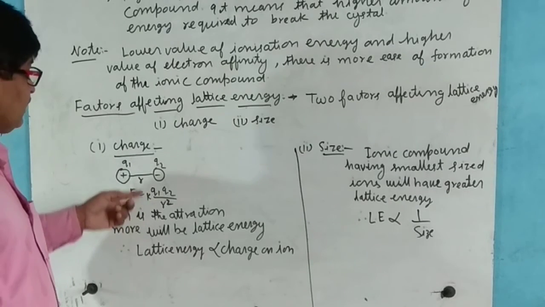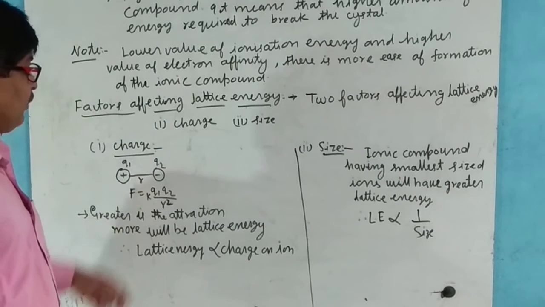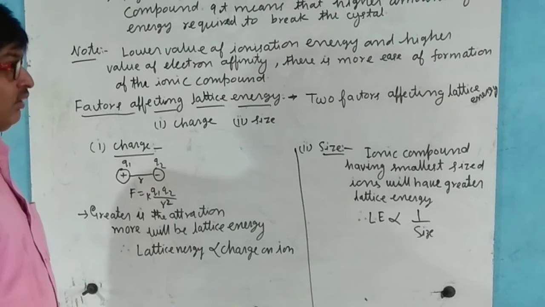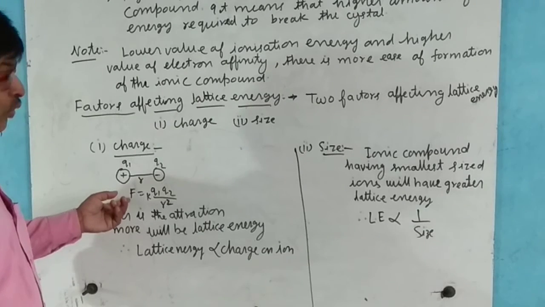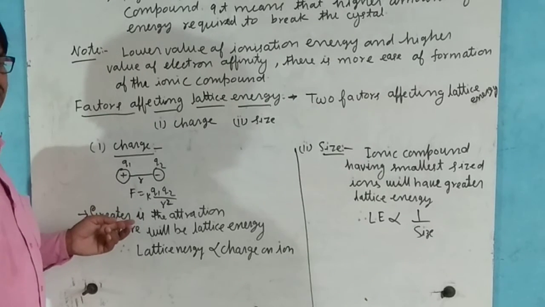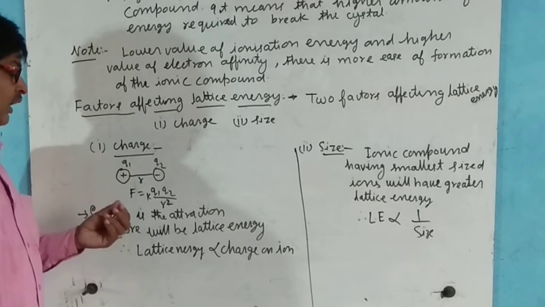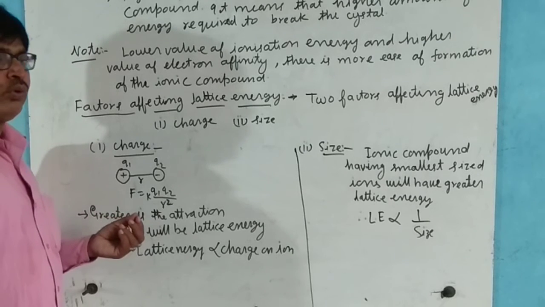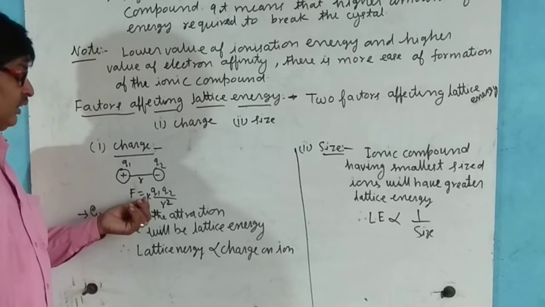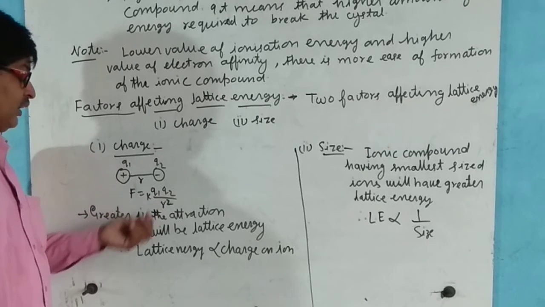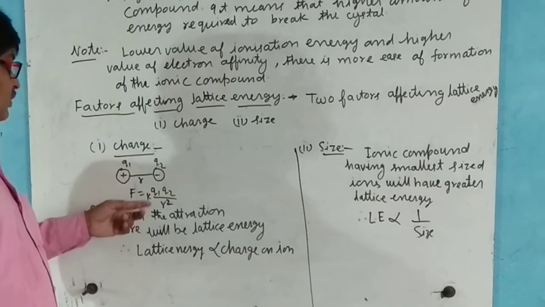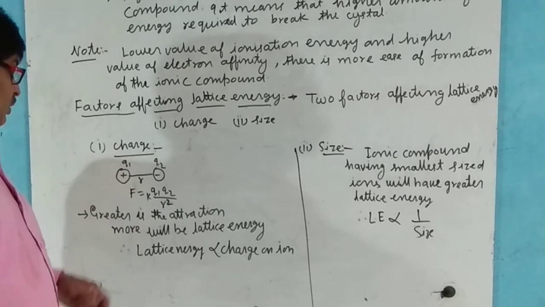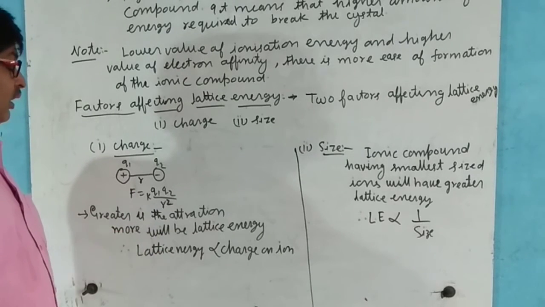In that case, the distance between them is R. Then the force of attraction between both ions when they come close to each other is K Q1 Q2 by R square. Here, the greater the attraction force, the more will be the lattice energy.